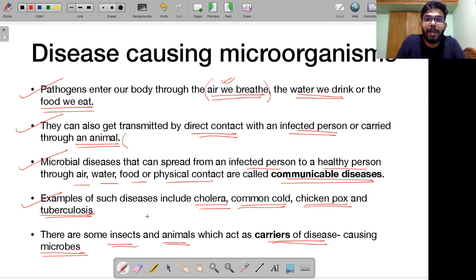Alright, so for example, malaria is spread by the female Anopheles mosquito. Zika was spread by the Aedes aegypti mosquito, right? So these are insects, and they are acting as carriers. We use another word. We call them vectors. Okay, these carriers themselves are not infected by this virus or microorganism. We are infected by this.